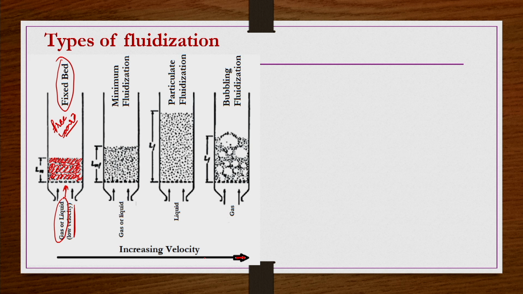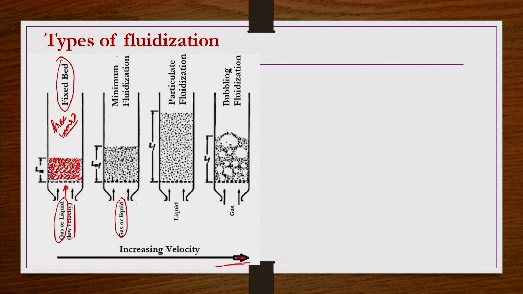The arrow direction shows increasing velocity. From one picture to the next, the superficial velocity of the fluidizing medium is gradually increasing. If we go to low to moderate velocities, the packing structure of the bed may be slightly disturbed, becoming slightly looser and starting to expand. This behavior can be obtained using either gas or liquid as the fluidizing medium. Any fluidizing medium you can use.